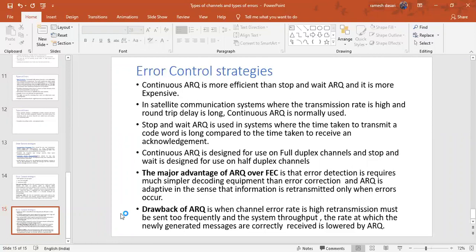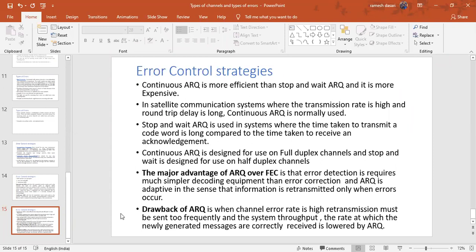And where can you use continuous ARQ and stop and wait ARQ? Look at the second point. In a satellite communication system, where the transmission rate is high and the round trip delay is long, continuous ARQ is normally used. So when you go for satellite communication, most of the information has to be transmitted, so the transmission rate is very, very high. In those cases, you can use continuous ARQ.